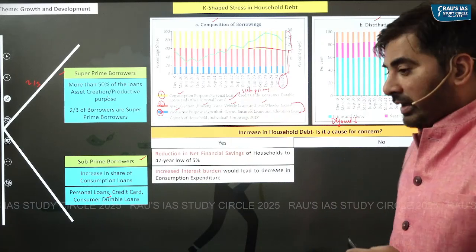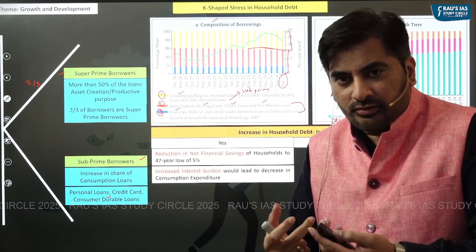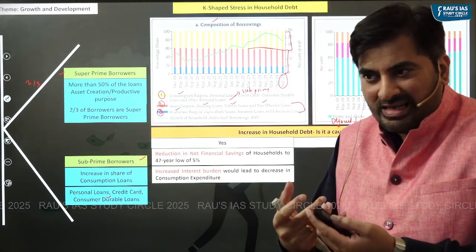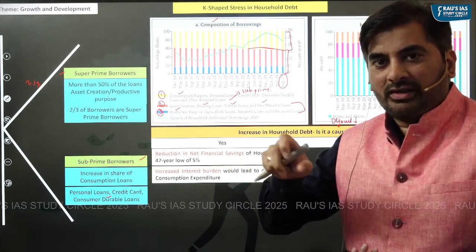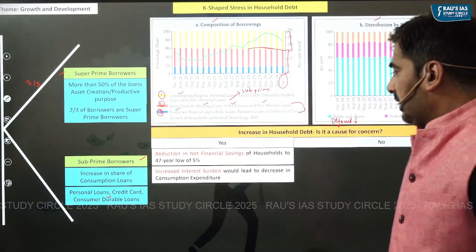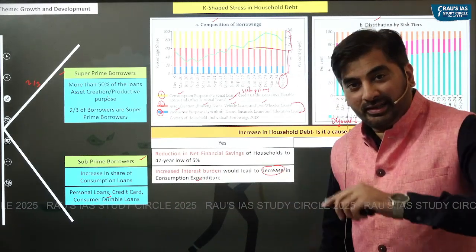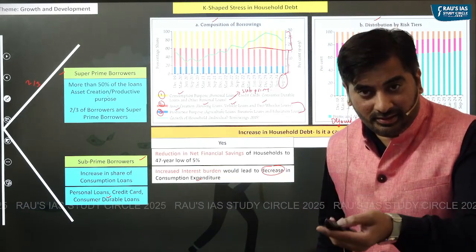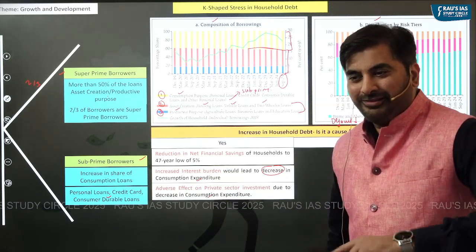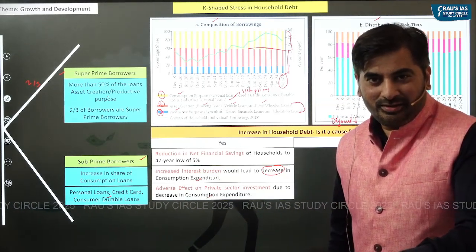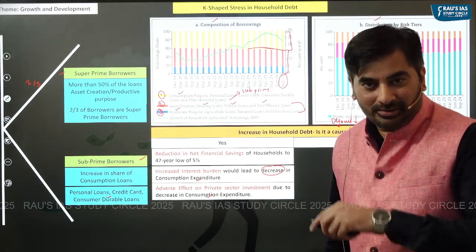Second, if households have taken more loans, then there will be more interest burden on the households because they have to pay more interest on the loans. Households will have less money to purchase goods and services. So there would be a decrease in consumption expenditure, that is the demand. And if consumption expenditure reduces, it will discourage private sector investment. And the same thing has happened in the third quarter of the financial year.